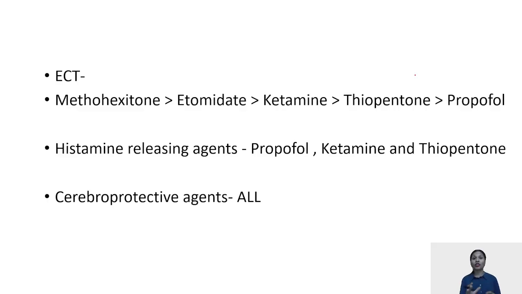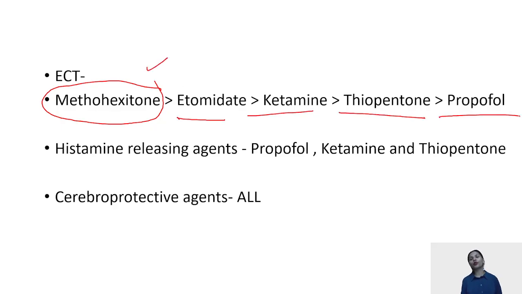Again, coming to the MCQ type of questions, when to be used in ECT, the most preferred is methohexitone, followed by etomidate, ketamine, thiopentone, and propofol. Of course, these two are not to be used because they are anticonvulsants. Ketamine, it is also an anticonvulsant, but these two are proconvulsant, and out of which methohexitone is the drug of choice for ECT.